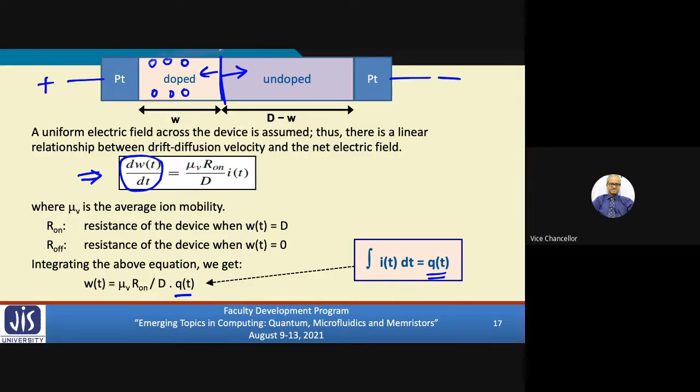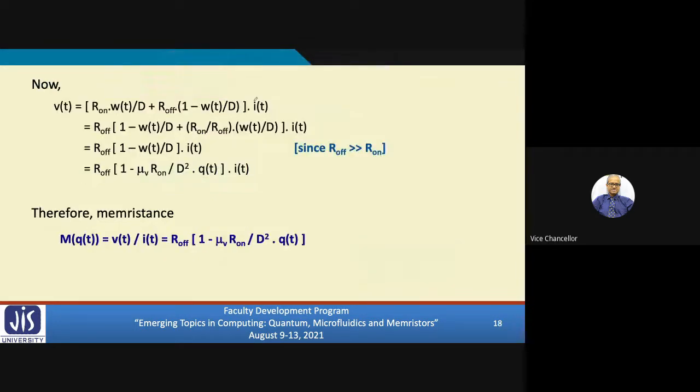Now if you want to estimate the voltage, it will be resistance times current. Now resistance modeling, I've already shown how the resistance can be modeled. Resistance of the doped region plus resistance of the undoped region. So you see voltage is equal to this resistance multiplied by the current. R on is the resistance of the doped region. The fraction of the doped region is this. R off is the resistance of the undoped region. The fraction of the undoped region is this. So this is the overall resistance of the device.